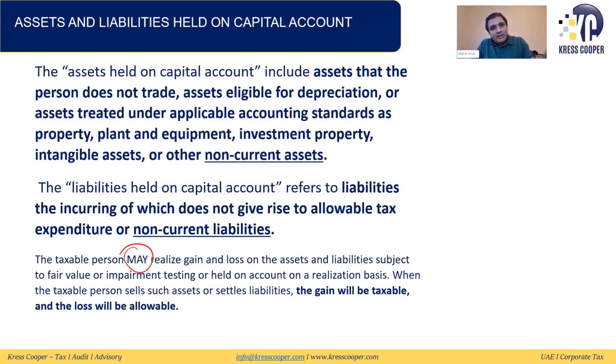So if the assets are in the capital account, under fair value treatment, or subject to impairment testing annually, whatever the gain or loss, the gain will not be subject to tax and the loss will not be allowed for tax purposes if the person has made the election. Whenever the asset is sold on a realization basis, the gain will be subject to tax and the loss will be allowable for tax purposes.